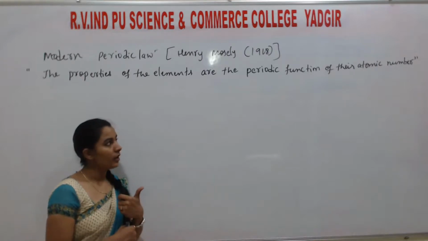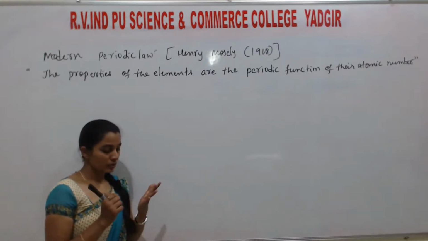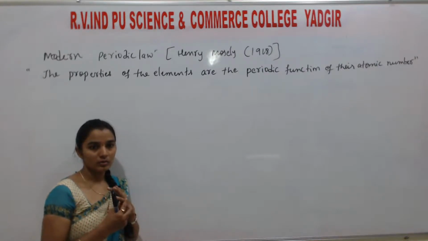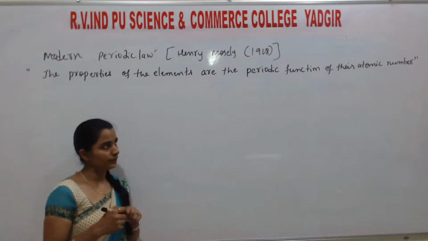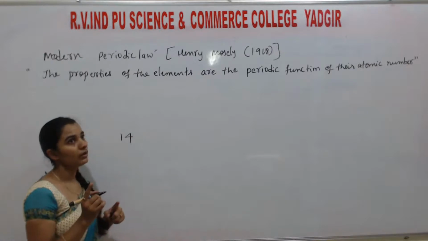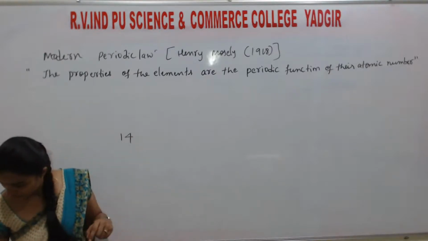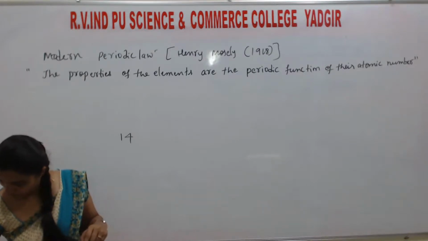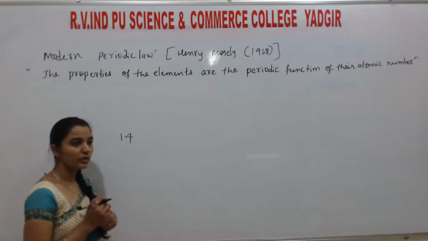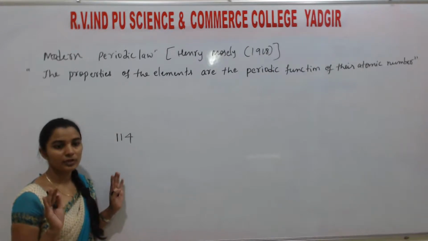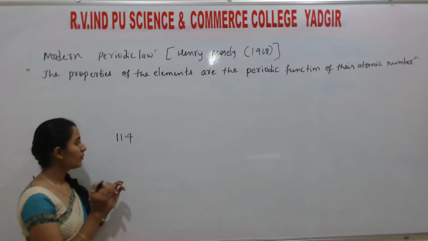For example, at the same time, two nations, Soviet Russia and also America, both discovered the element with atomic number 114. So at that time, what happens?